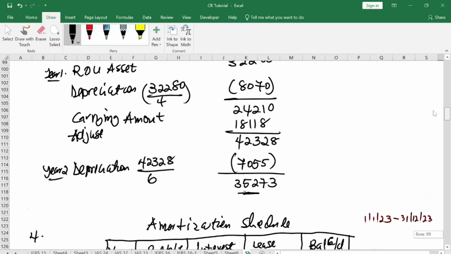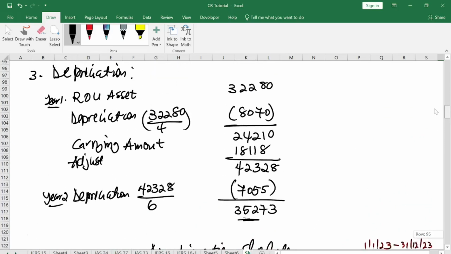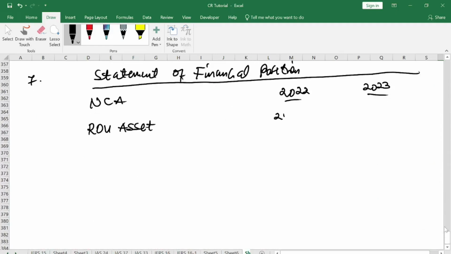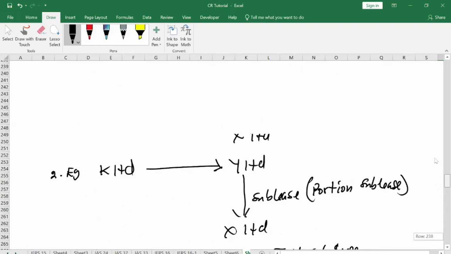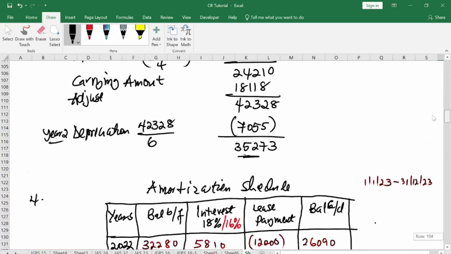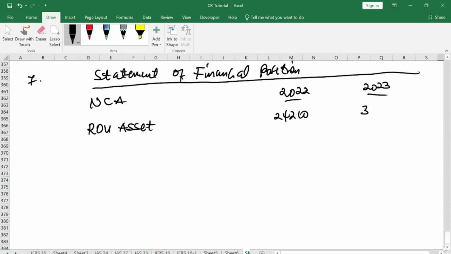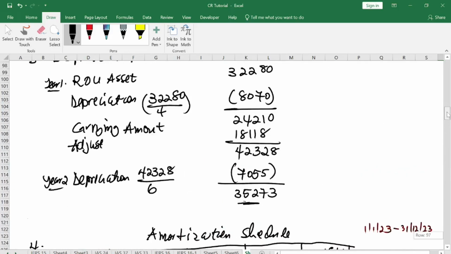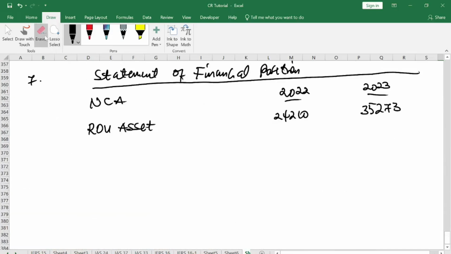So year one, the closing balance is how much? 24210. And year two closing balance is how much? 3527. Right. Let me confirm again. Okay, so that is it.